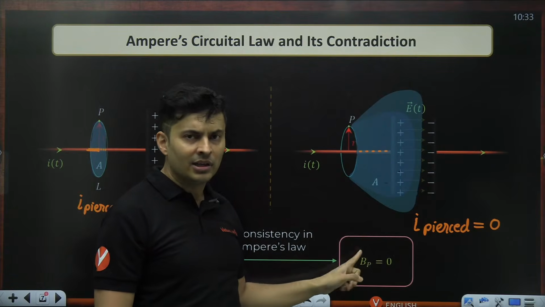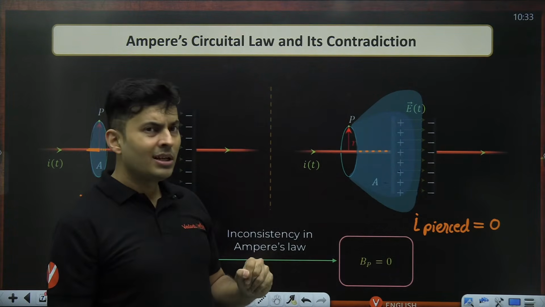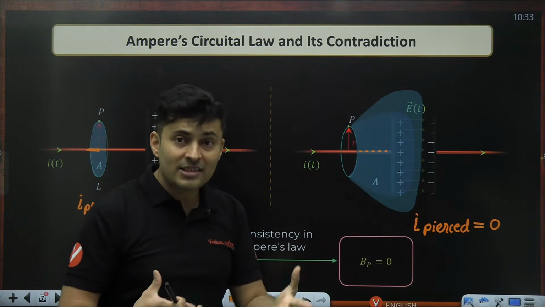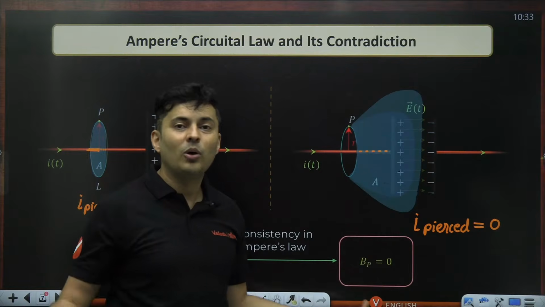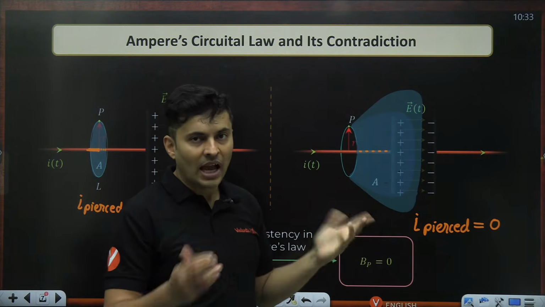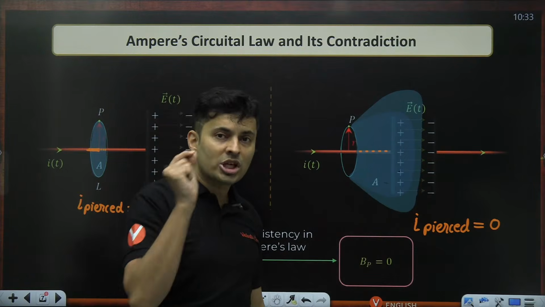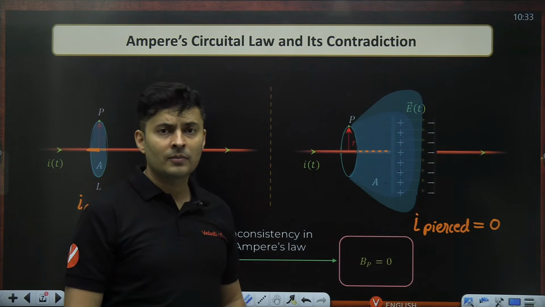I know this is wrong. It can't be 0. So current pierced is coming out to be 0. So should I by force say that no, current is not 0, current is there? Because that will change my whole definition of current. Because I know actually there is no current here. Actually speaking, there is no motion of electrons or protons between the two plates of the conductors.